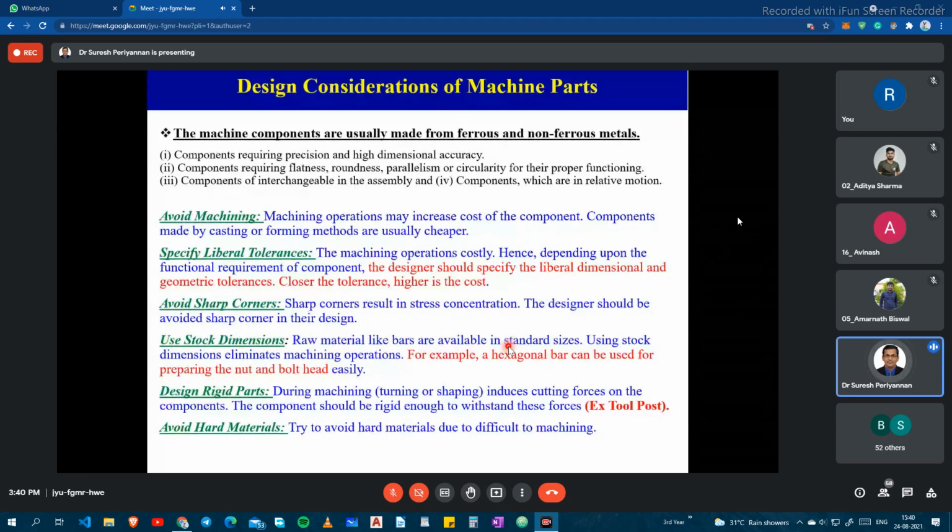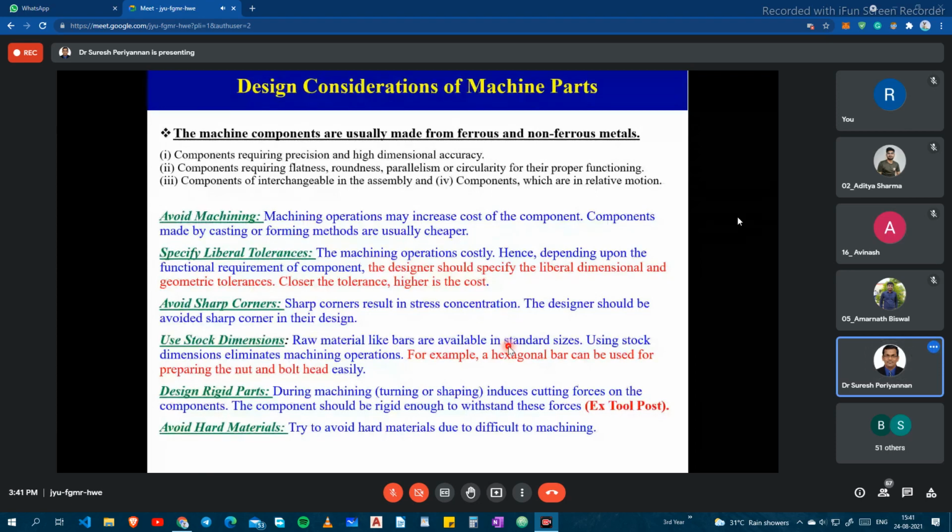In the circular rod, then you are going to perform the threading operations. So instead of buying a square bar, if you buy a circular bar, you can directly execute the threading process, the thread cutting process, instead of unnecessarily wasting machining time, as well as wasting material, and the cost of the material is also wasted, right?